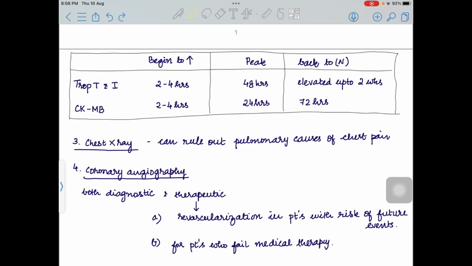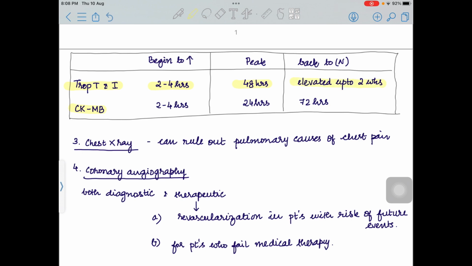This table shows different cardiac biomarkers, troponin T and I, CKMB: when they begin to rise, peak, and when they become normal. Troponin T and I will begin to rise by 2 to 4 hours, peak in 48 hours, and remain elevated up to 2 weeks.